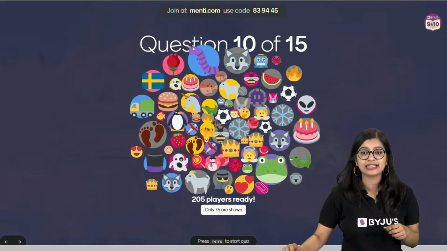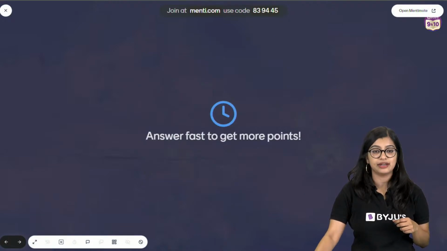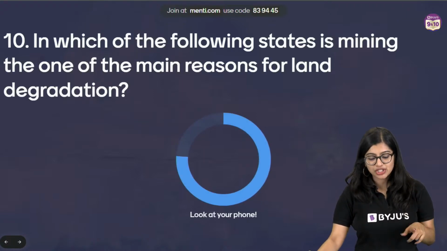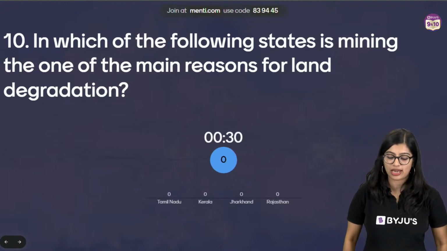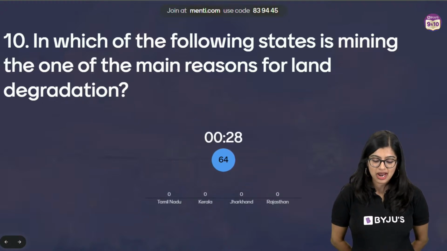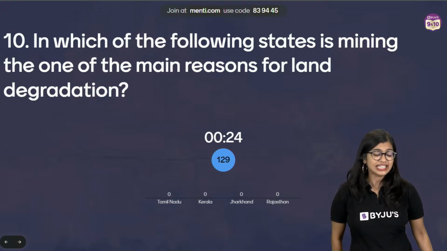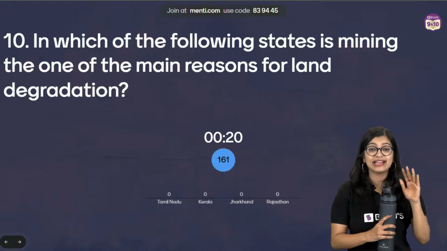Let's move on to question number 10, everybody. Let's have a look at question number 10 on your screens now. In which among the following states is mining one of the main reasons for land degradation? So you have Tamil Nadu, Kerala, Jharkhand, Rajasthan. Yes? Easy. This is also very, very easy. I always tell you.